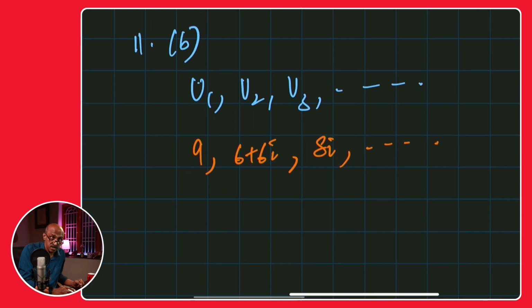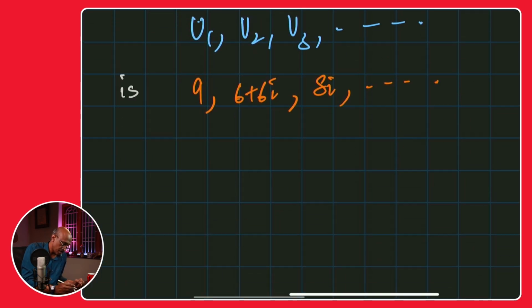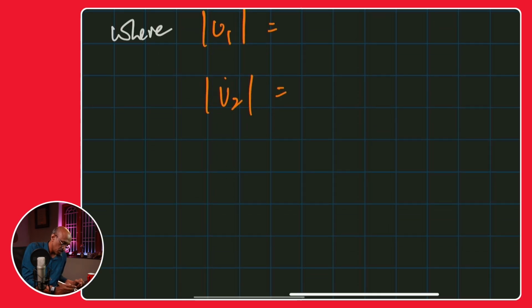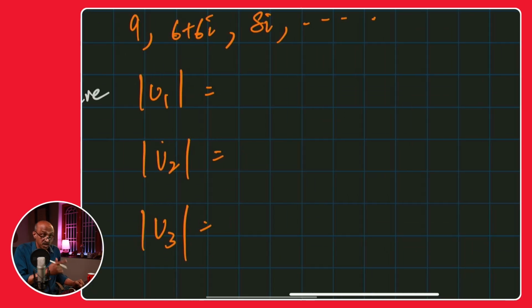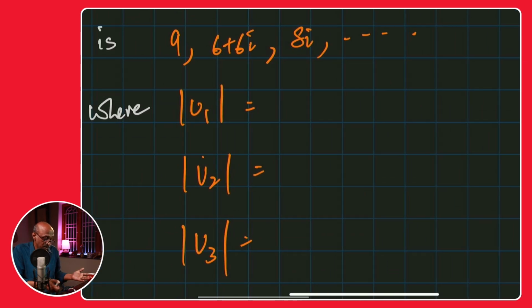Now the sequence of absolute values: absolute U1 equals, absolute U2 equals, absolute U3 equals, and you leave the space because now you're going to jump into the calculator and use it to find the absolute values or the modulus of each of those terms. Okay, so let's just do that.